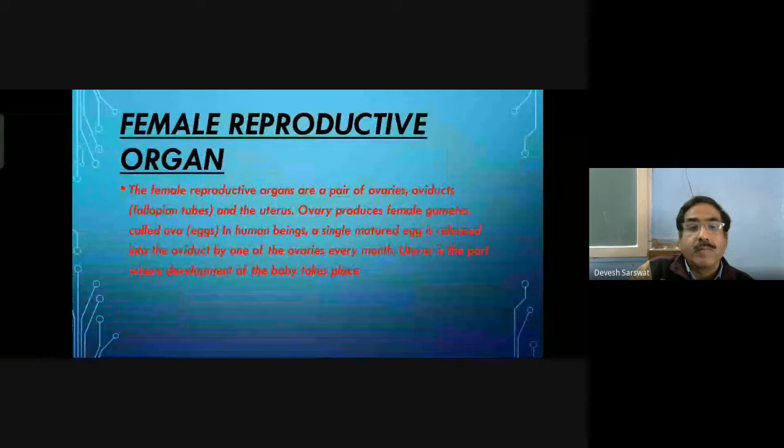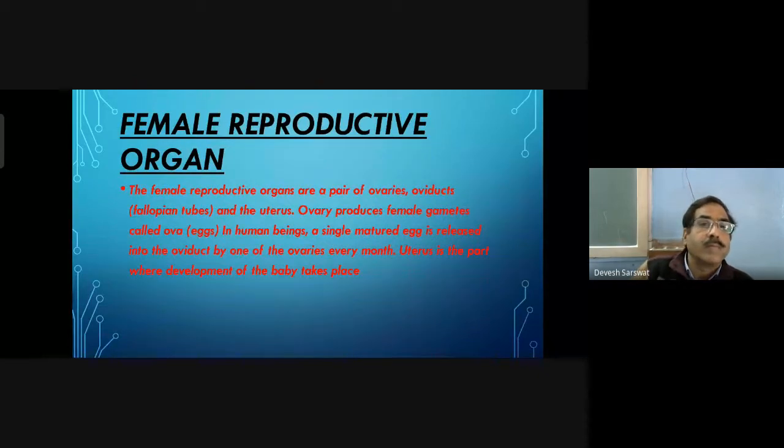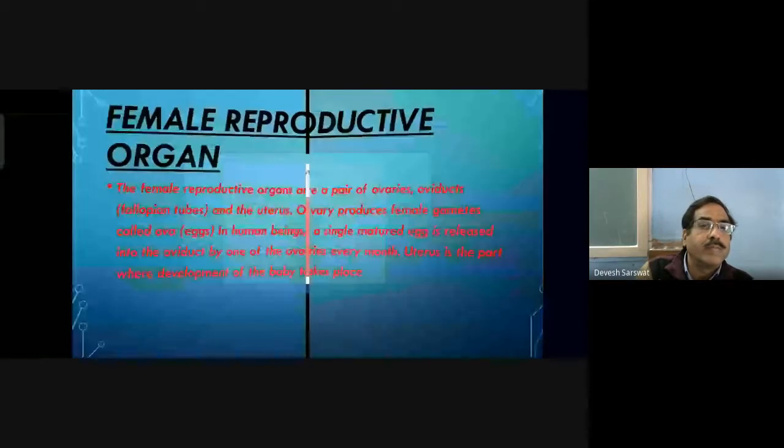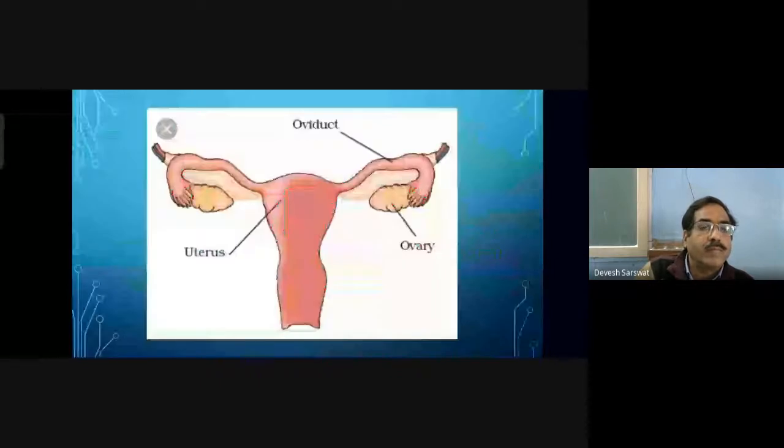Female reproductive organs. The female reproductive organs are a pair of ovaries, oviducts or fallopian tubes, and the uterus. The ovary produces female gametes called ova, or eggs. In human beings, an ovum is released into the oviduct by one of the ovaries every month. The uterus is the part where development of the baby takes place. This is the diagram of the female reproductive organs.